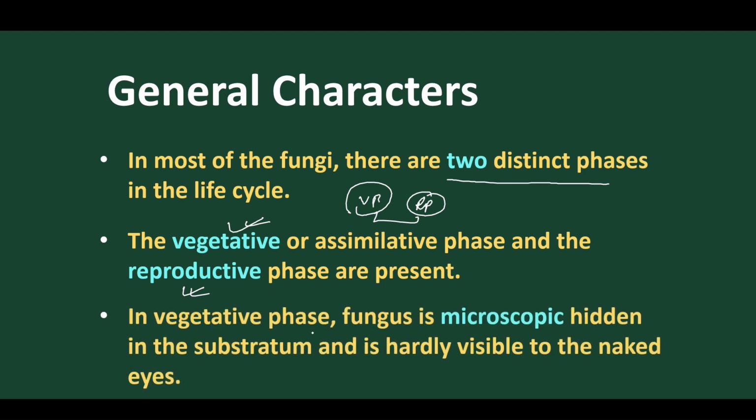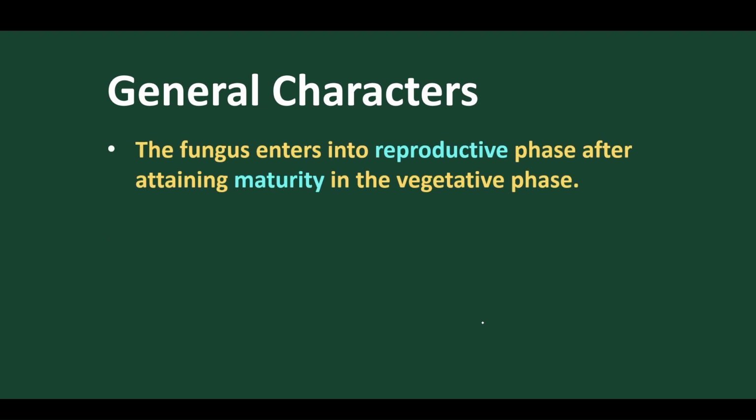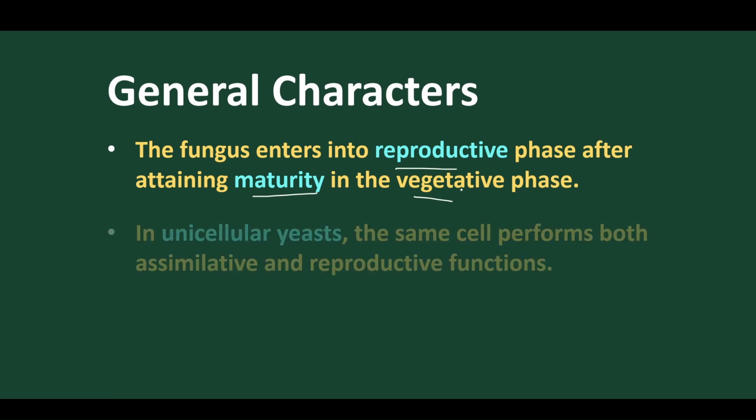But when we go into the vegetative structure, it is very microscopic and hidden, and unable to be seen with the naked eye. These vegetative structures are mostly hidden within the substratum, but the reproductive structure can be visible because when the spores come out, when the conidia come out, when the sporangial spores come out, that can be visible with the naked eye or easily with the microscope. The fungus reproductive phase comes after maturity of the vegetative phase, as we have discussed.